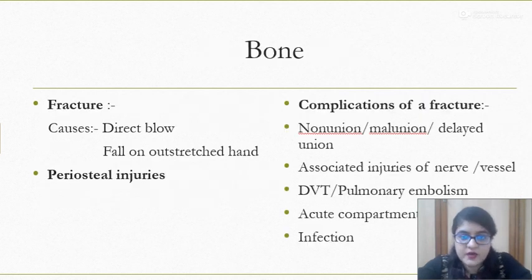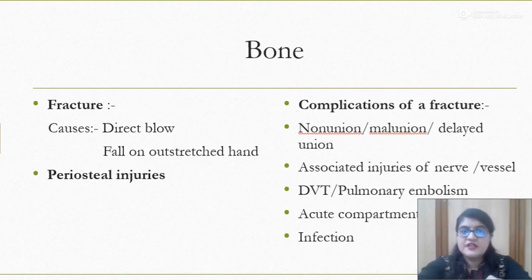Coming to the first one, what are the acute injuries which are covered under the heading of bone? Number one is a fracture. For fracture, the causes are a direct blow or a fall on an outstretched hand. And the second example of the bone acute injury is periosteal injuries, which is not so common.